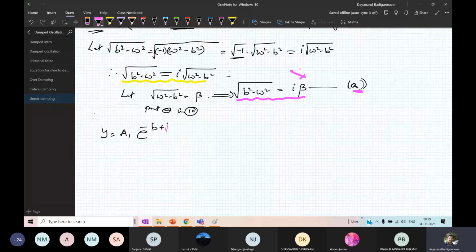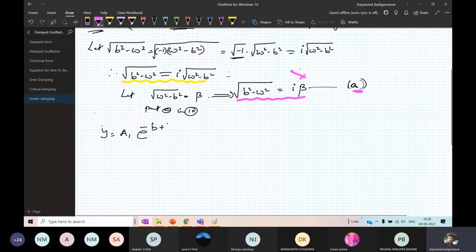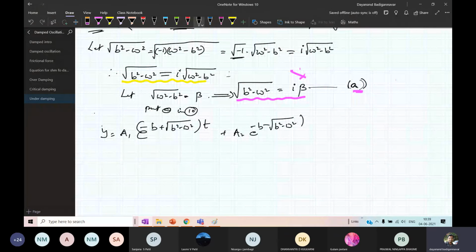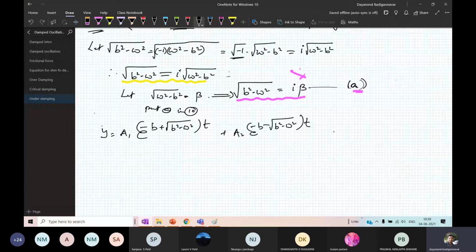Therefore this equation 10 can be written as a1 into e raised to minus b plus root of b square minus omega square into t, plus a2 into e raised to minus b minus root of b square minus omega square into t. Okay, so this is 10.